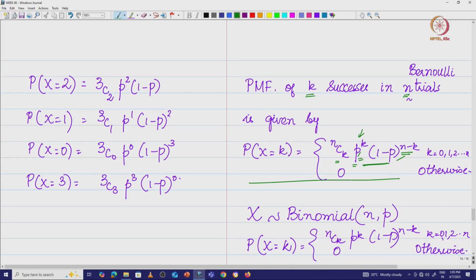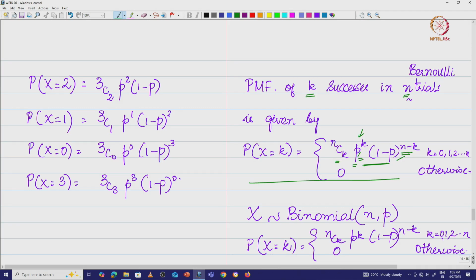That means you pick the card, see the color, put the card back to the pack, and then you take the second card, you shuffle the cards, pick the next card, you observe the color of the card, put it back. Now whenever you put the card back, the probability of success and the probability of failure remains the same, it does not change, right?